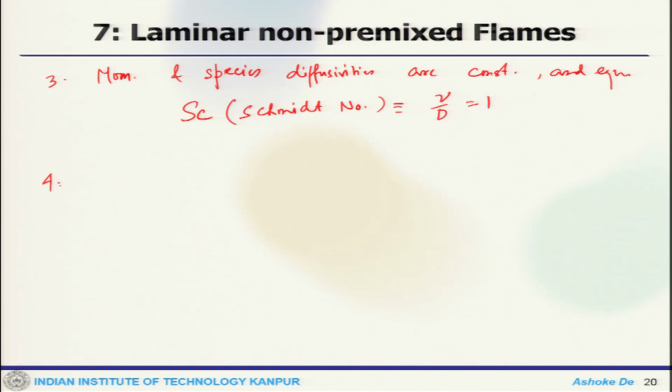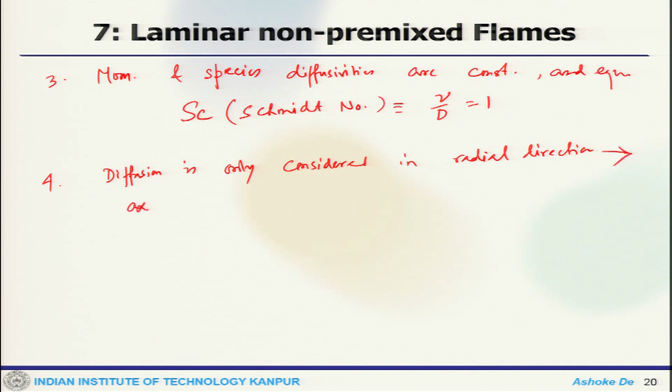Number 4, diffusion is only considered in the radial direction, not in the axial direction. So, which means the axial diffusion is neglected.